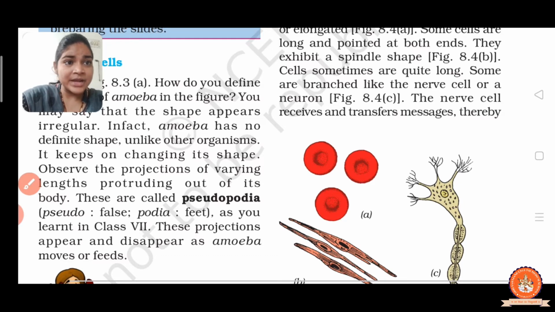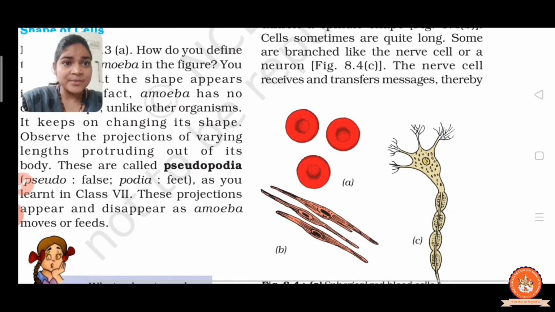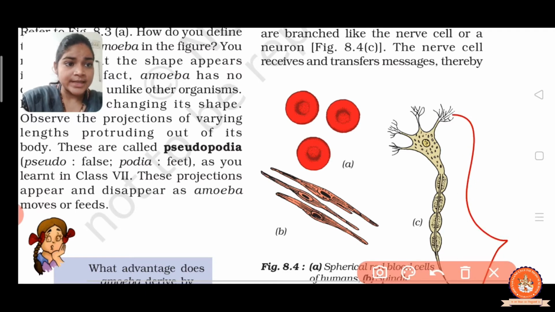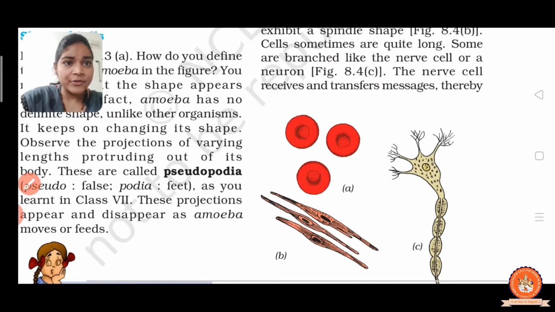And some cells are quite long and some are branch like, the nerve cell. You can see in the figure here the nerve cell. It is quite long and has a branch like structure.